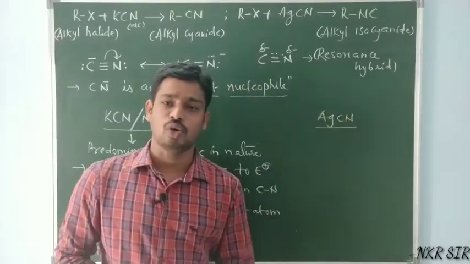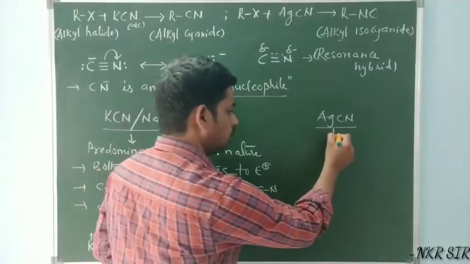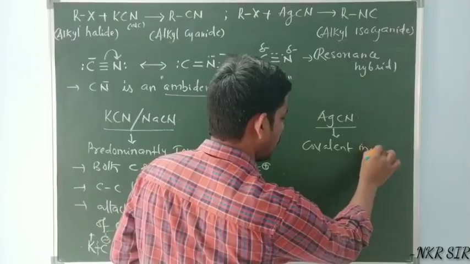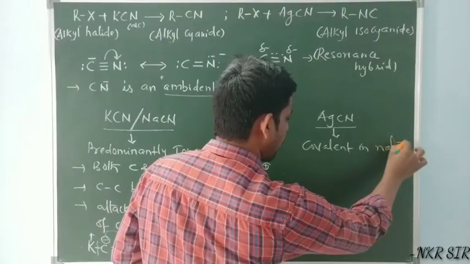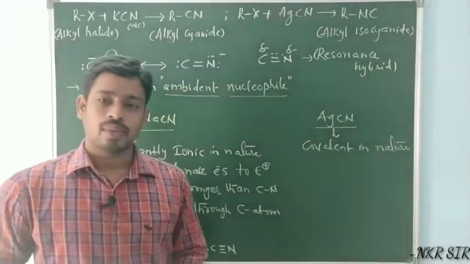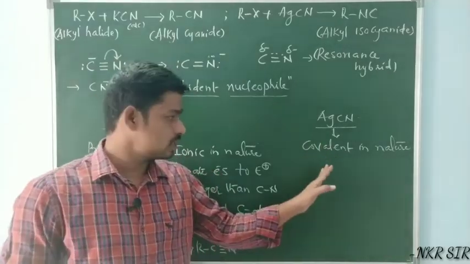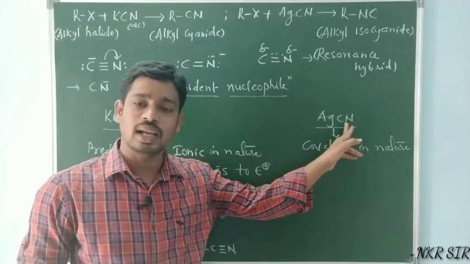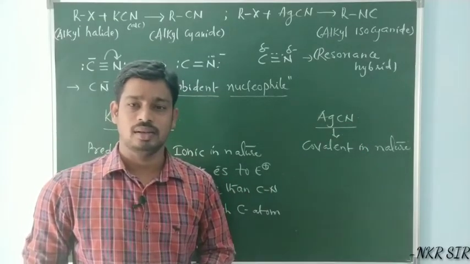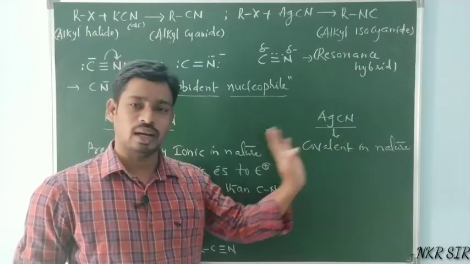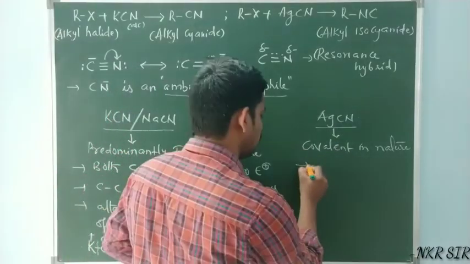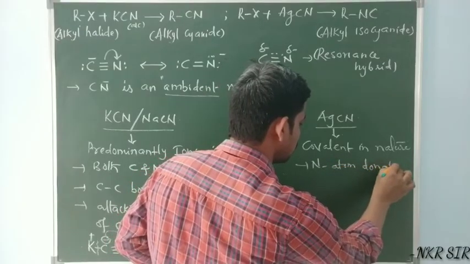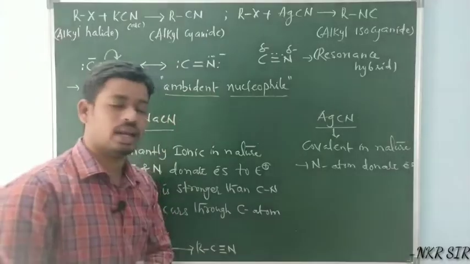Next, coming to AgCN. AgCN is predominantly covalent in nature. Now, in this case, when AgCN is used, the nitrogen atom donates electrons to the electrophilic site.